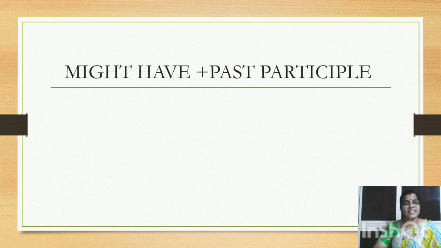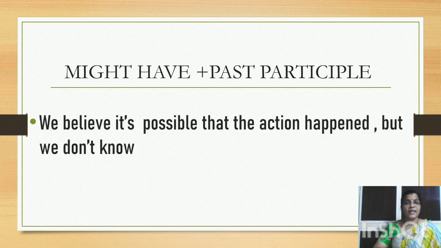Now comes the next structure, might have plus past participle form. Look at this. How does this change the meaning of the sentence? When we believe it is possible that the action happened, but we don't know, we are not that sure, we are not that certain, we make use of might have plus past participle construction. Let us look at examples.